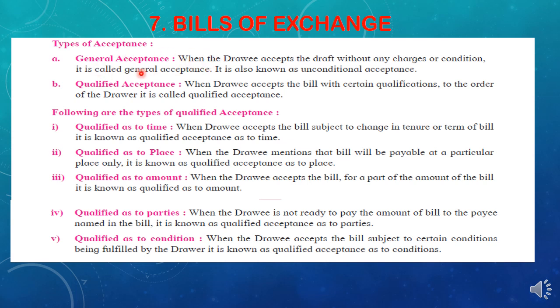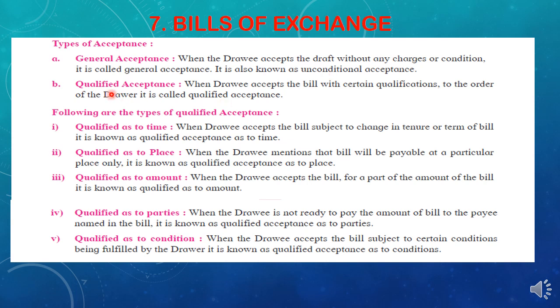That is known as a general acceptance. It means in this case there will not be any changes in the initial or the original bill of exchange which is made by the drawer. So when the drawee accepts the draft without any changes or without any condition, it is called a general acceptance. It is also known as an unconditional acceptance. It means there is no other condition put forward by the drawee in front of the drawer.